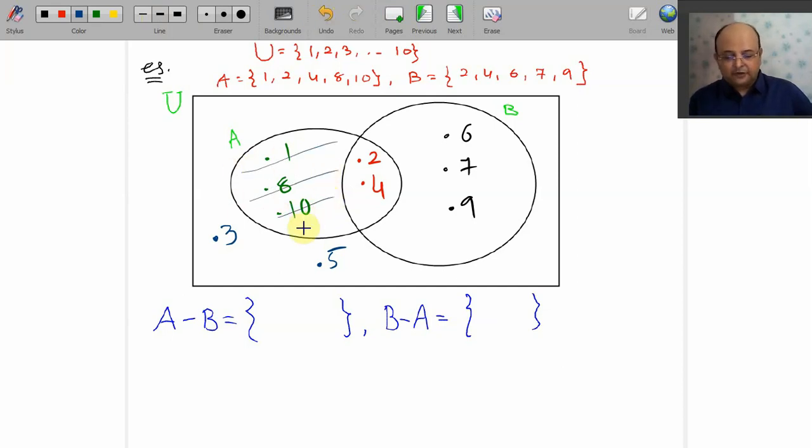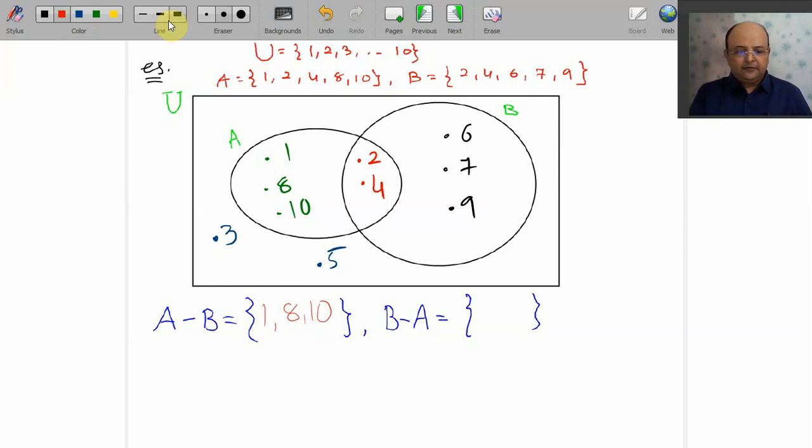This is not your A, my dear friends. This is only A. Now you will say, what is the difference between A and only A? A means all of this, but we are not considering this portion which is common to both. This is only A, meaning the elements of A only, and that is the exact definition of A minus B. So A minus B means from A I remove the portion of B. So what should be A minus B here? It is 1, 8 and 10.